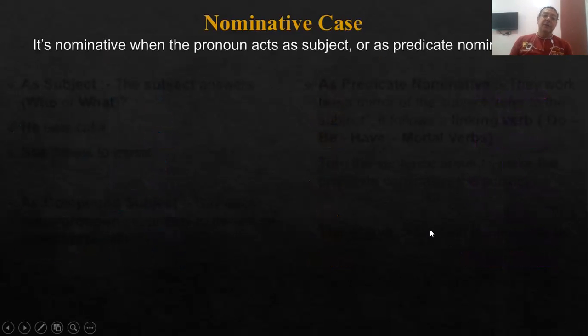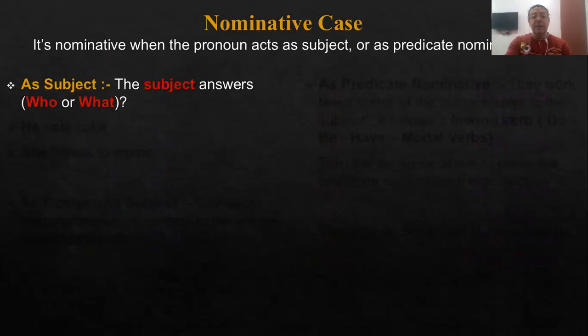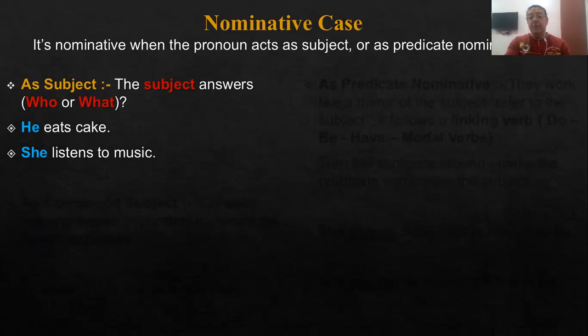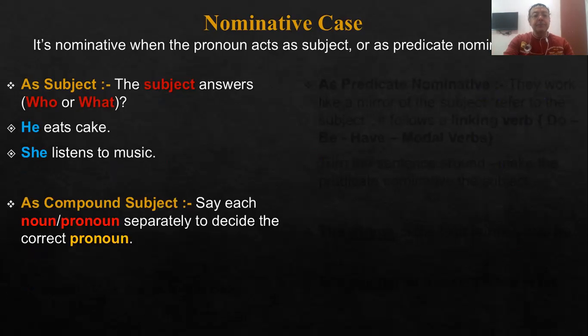Okay, how about the nominative case? The nominative case is used when the pronoun acts as the subject or the predicate nominative. Give me an example. He eats cake. She listens to music. So here the pronouns he and she are in the nominative case, or nominative form, because they are the subject of that sentence. Okay, so far so good.